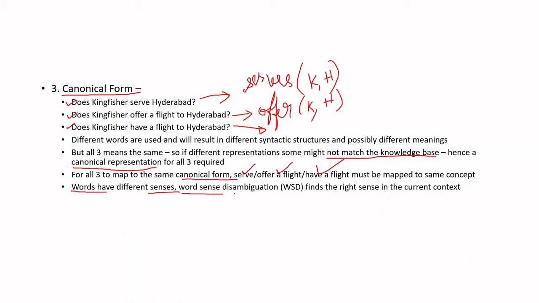We'll study word sense disambiguation, where we'll understand the different senses of the same word, or how you can map different words to the same sense. That we'll come to later. The basic idea is that we should be able to map all these three questions to some standard form, since they mean the same thing.